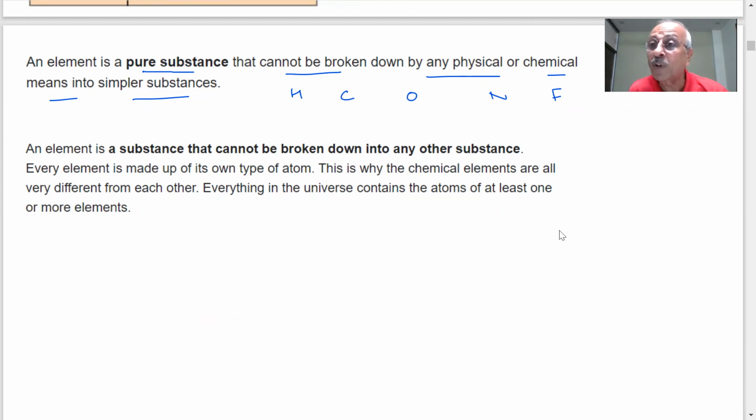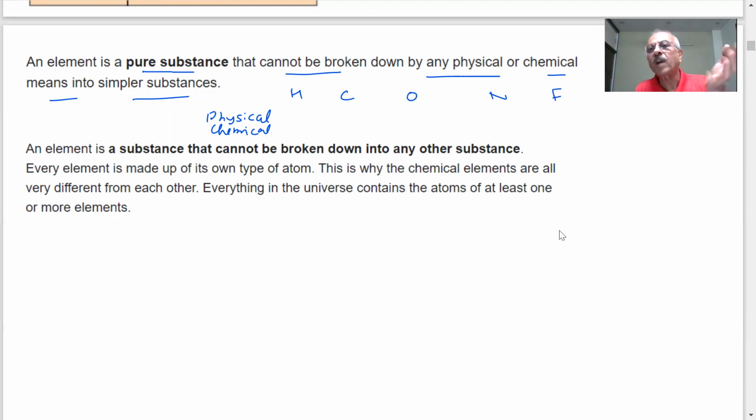I'm not talking of nuclear reactions, students. In nuclear reactions, everything is possible. I'm talking of physical and chemical means. What are the physical and chemical changes you know in chemistry? In physical changes, no new substances are formed.